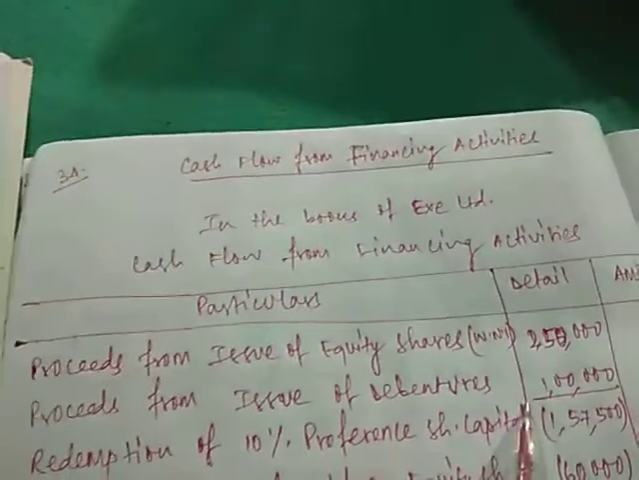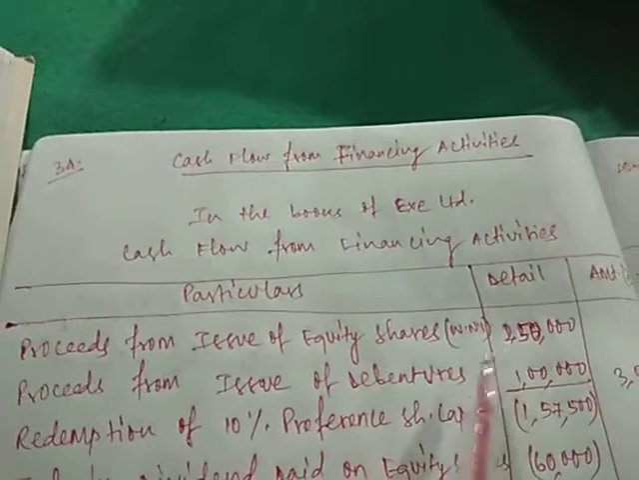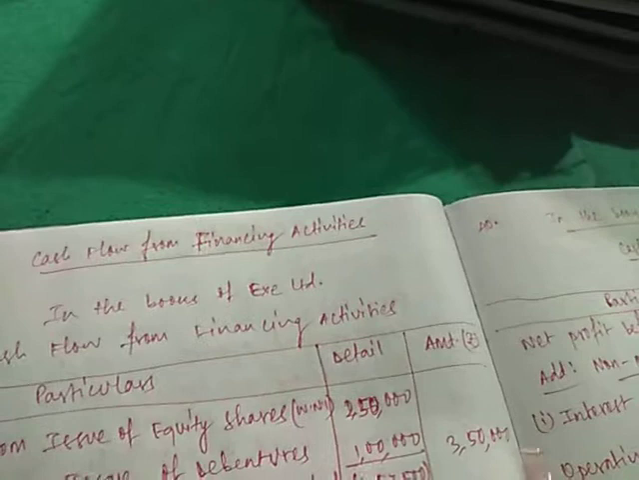Nothing else was a cash inflow, so I have added the cash inflows. 2,50,000 and 1 lakh will give you rupees 3,50,000. You can see here that is rupees 3,50,000. Next, let us see the cash outflows.